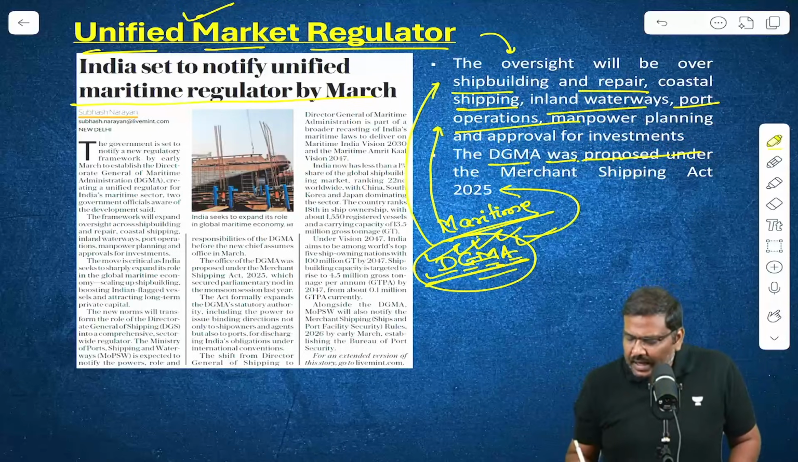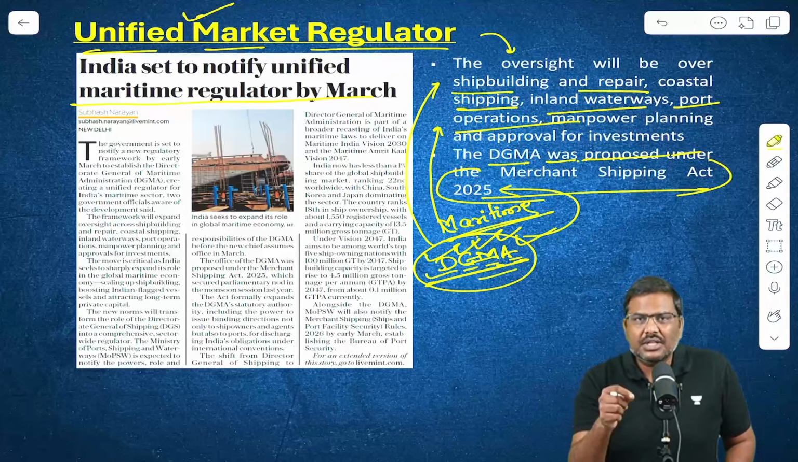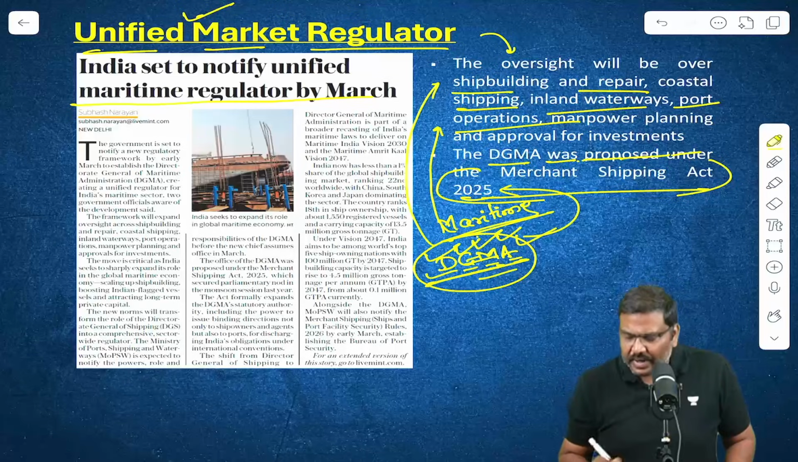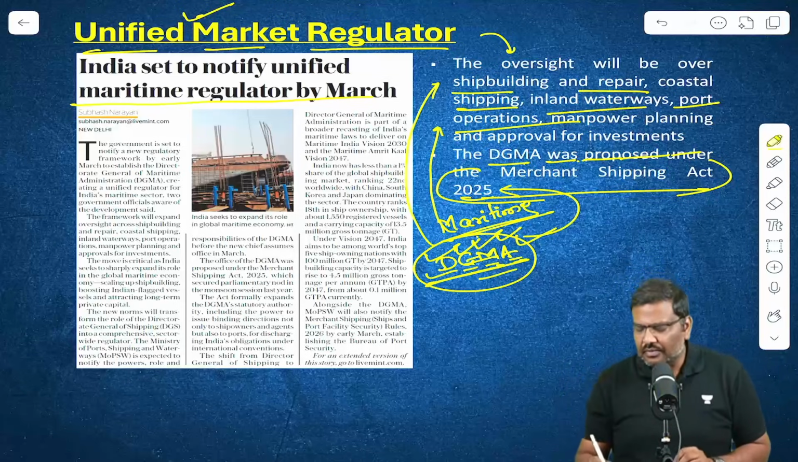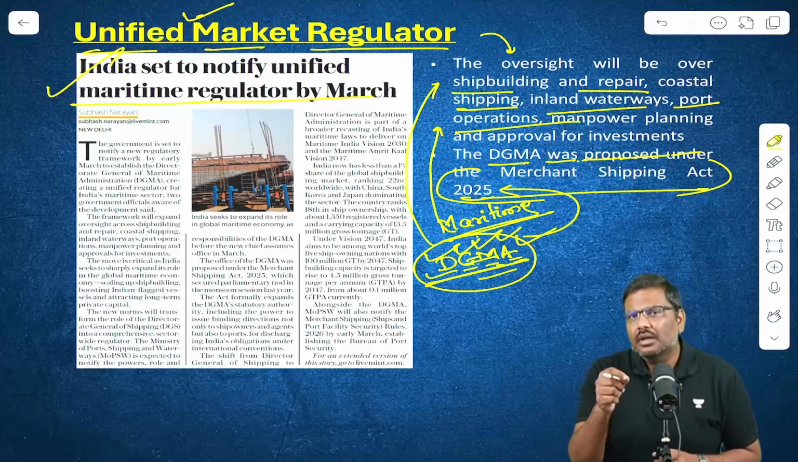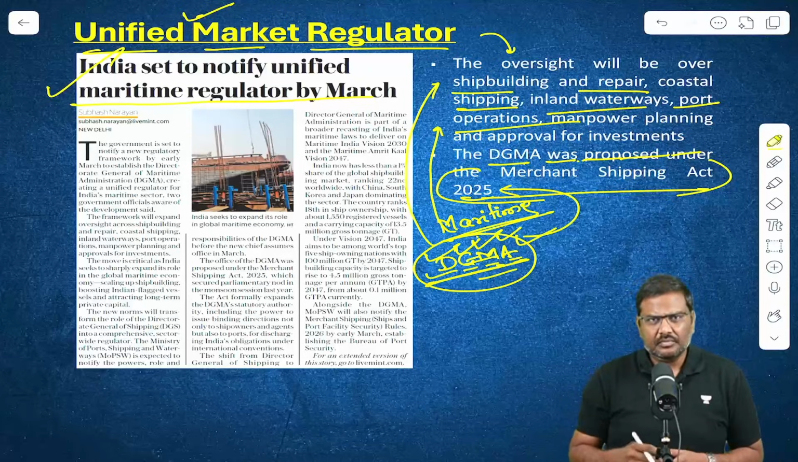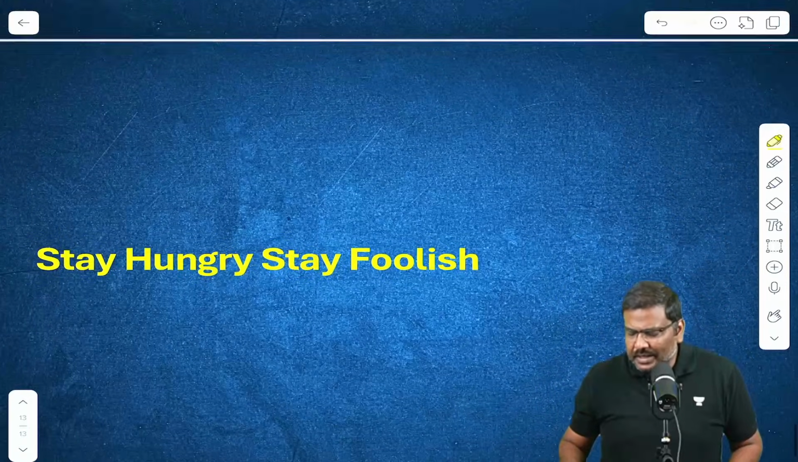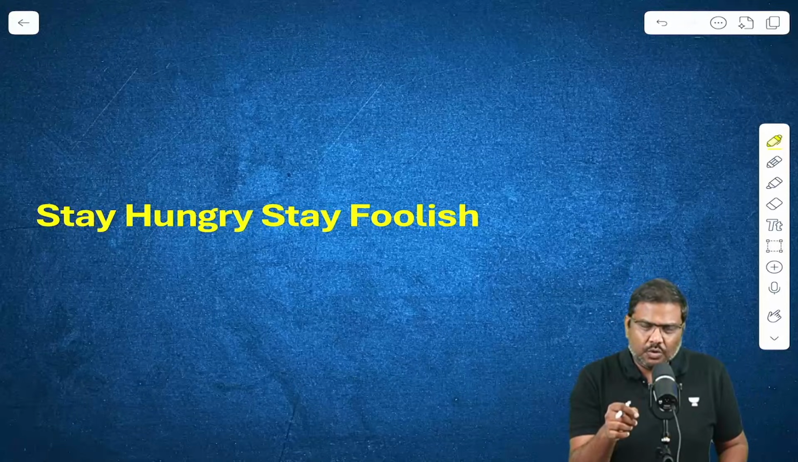All these regulations will be overseen by the Directorate General of Maritime Administration. So this authority was initially proposed under the Merchant Shipping Act of 2025. These are certain factual data points associated with the new maritime regulator that has been proposed by the government, which will become operational by March 2026. So these are certain important articles, concepts, as well as the questions I wanted to discuss with you in today's session.